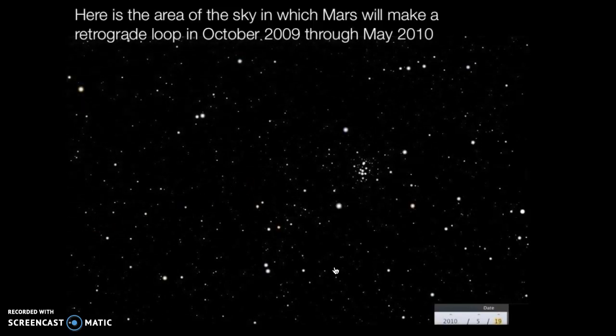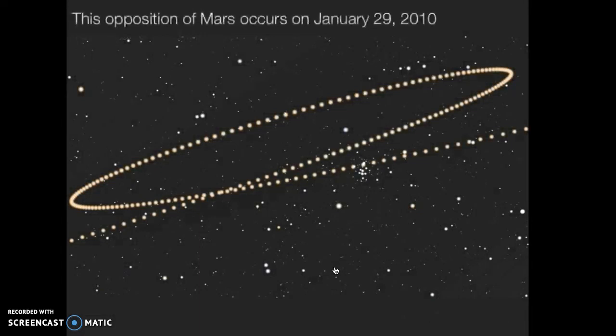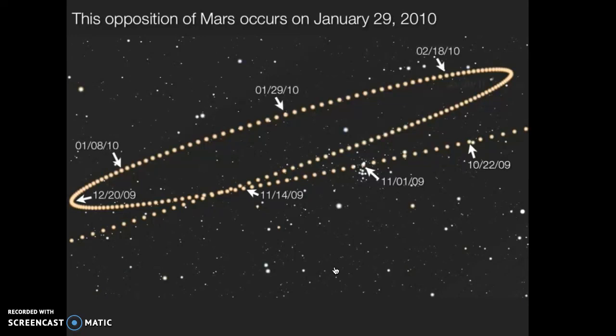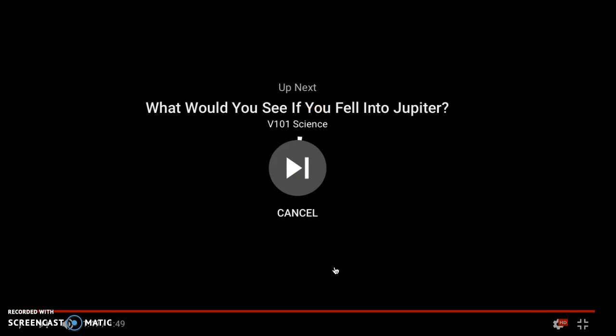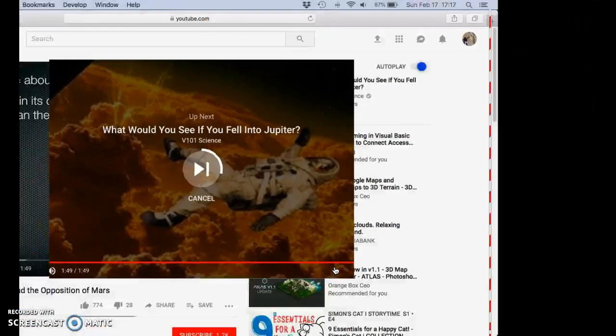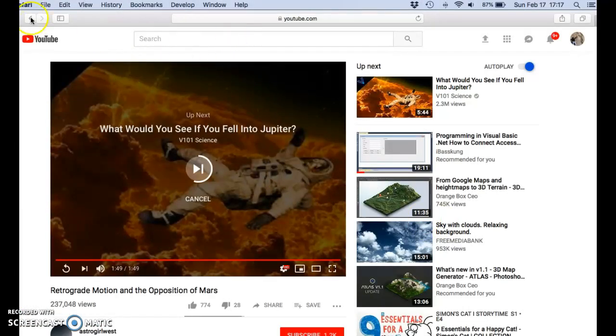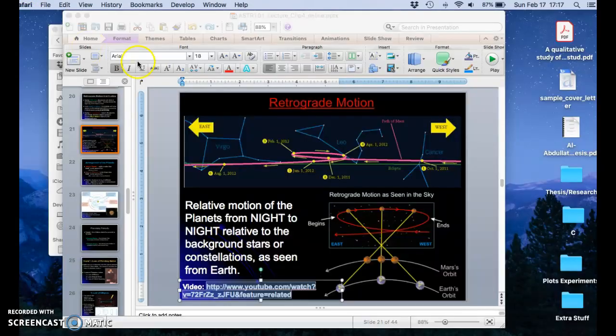All right, so let's see what this looks like kind of mapped out. So there's that retrograde motion. So notice the times, October 09, November, December, January 10, okay, all the way to February, and then it turns around back in March. So this takes several months to happen for meeting up with Mars in opposition and going around and passing it in our orbit.